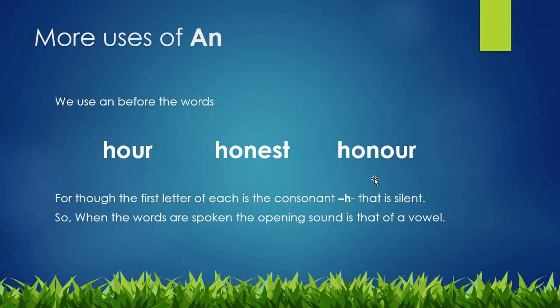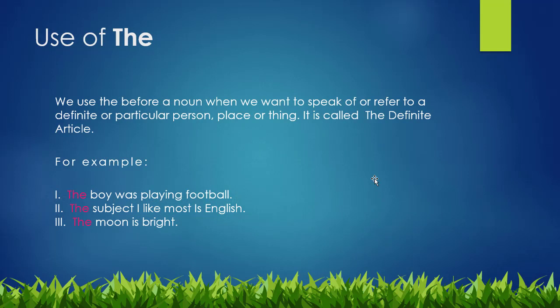Now I will tell you some more uses of AN. You can see on the screen the words written: hour, honest, honor. Although the first letter of each is the consonant H, here H is silent. So when the words are spoken, the opening sound is that of a vowel. And when a word starts with a vowel sound, we will use article AN with them. Understood?